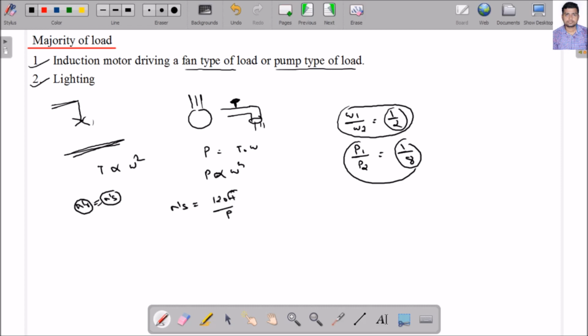So if I am changing the frequency here, definitely I can change the synchronous speed. If I change the synchronous speed, definitely I can change the rotor speed. So definitely from this concept, I can see I require some frequency conversion device so that I can change the speed. If I can change the speed, I can change the power. So the power requirement decreases.